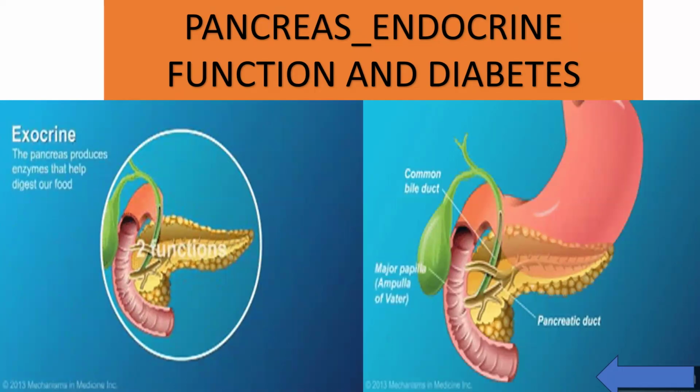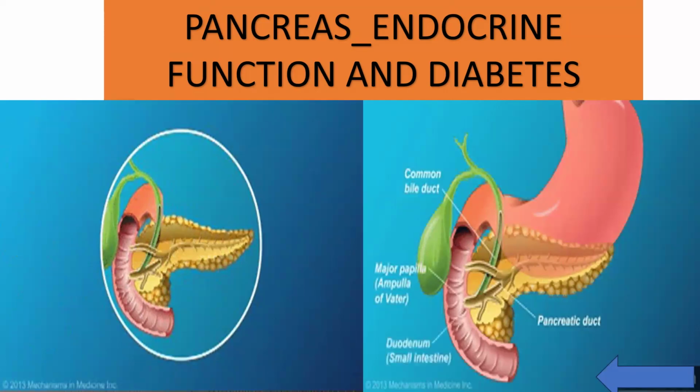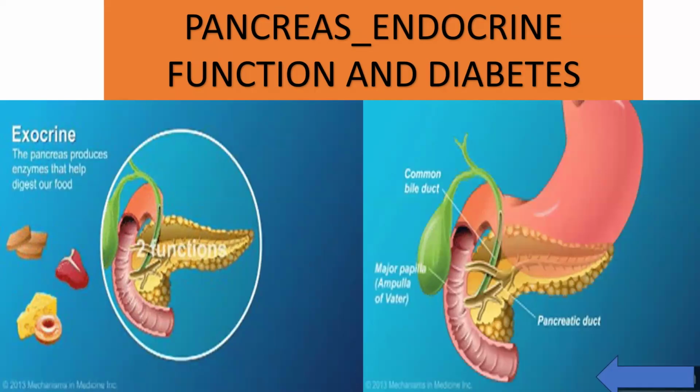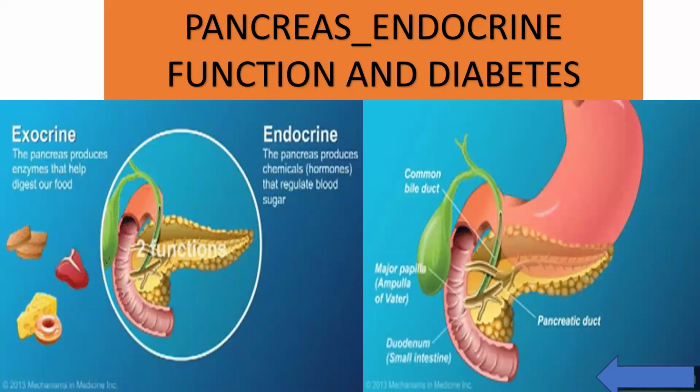Today we continue our gastrointestinal tract series part 6, where I will explain the endocrine function of the pancreas. We will discuss the important antagonistic hormones secreted by the pancreas, their role in maintaining glucose balance and related disorders like diabetes, pancreatitis, and pancreatic cancer. In the previous video, gastrointestinal tract part 5, we discussed the exocrine function of the pancreas in detail. If you have not watched that, kindly go through it for better understanding.